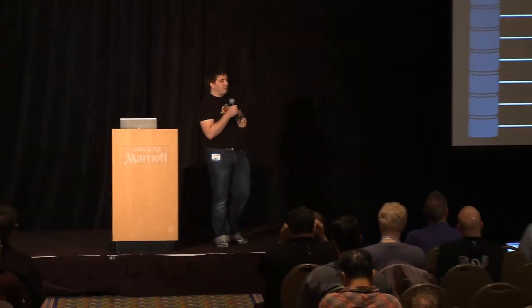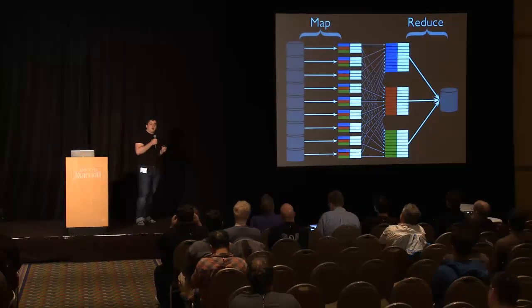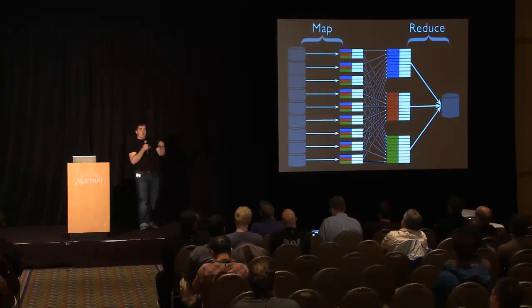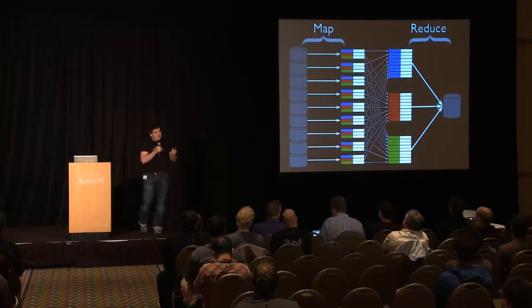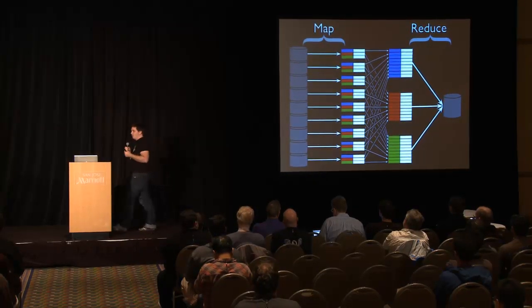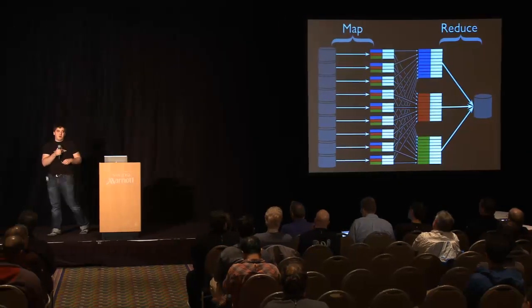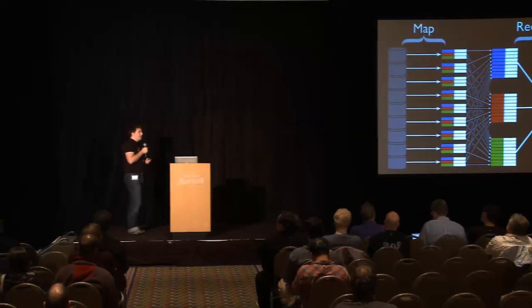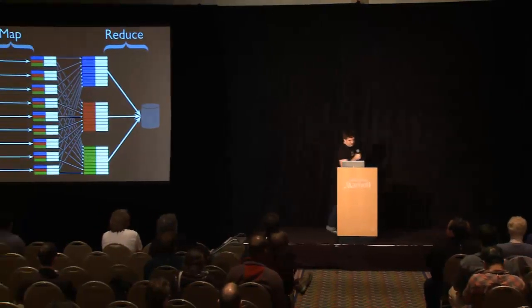All right? Once you map it into particularly interesting key value pairs, MapReduce shuffles all of these key value pairs around so that you can then reduce the set of values for any particular key into some single piece of data. And you can store that, all right? And this is how we use MapReduce day in and day out at Google. This is what we're using it for. It's for very distributed computations that transform and then reduce data to something interesting.